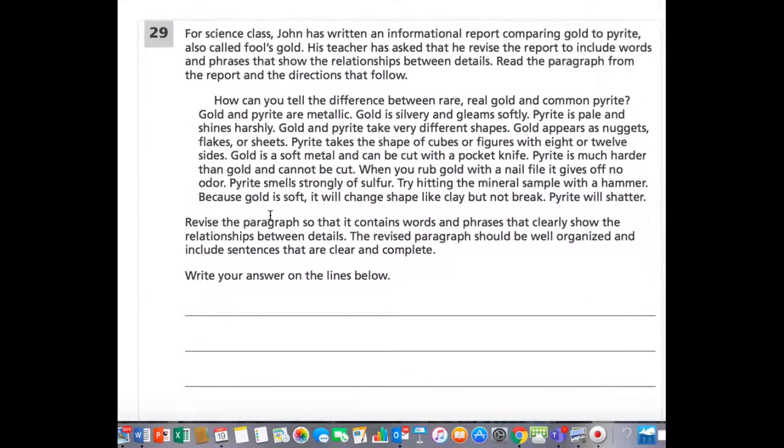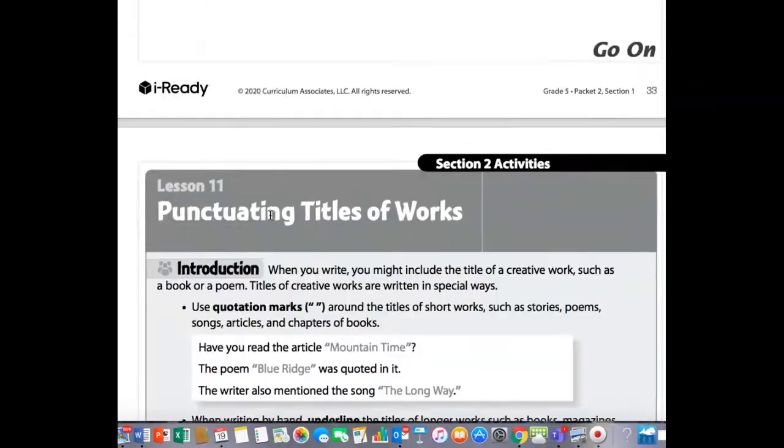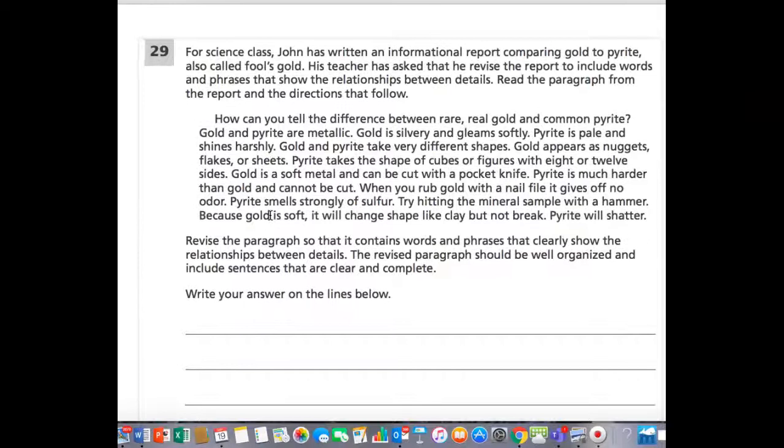It says, page 33, for science class, John has written an informational report comparing gold to pyrite, also called fool's gold. His teacher has asked that he revise the report to include words and phrases that show the relationship between details. Read the paragraph from the report and the directions that follow.